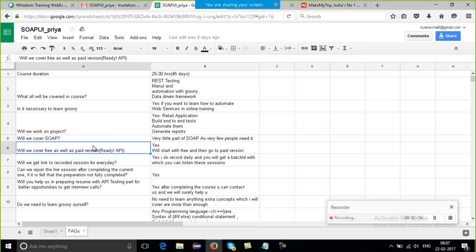And will we cover free as well as the paid version? Yes, the SOAP UI comes in two ways, free version and the paid version, and I'll cover both. Okay, I'll start with the free version and then I'll move on to the paid version also.